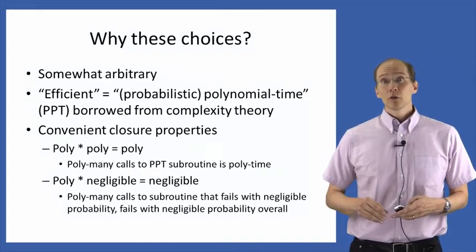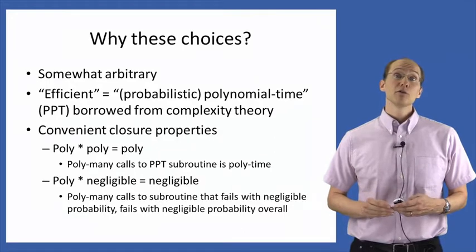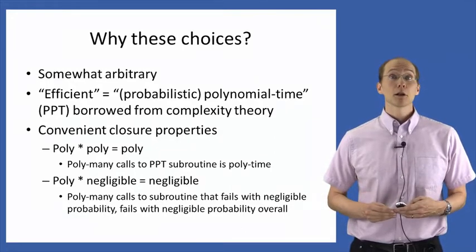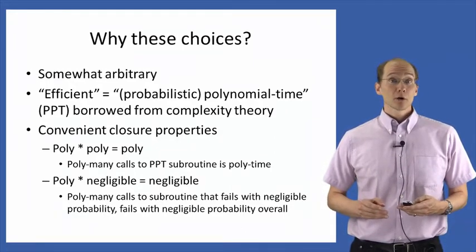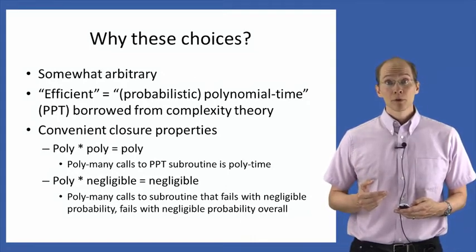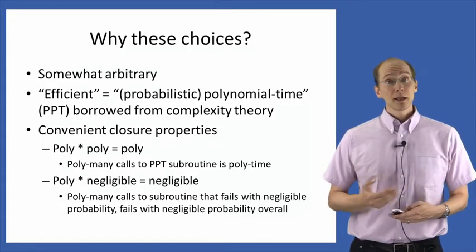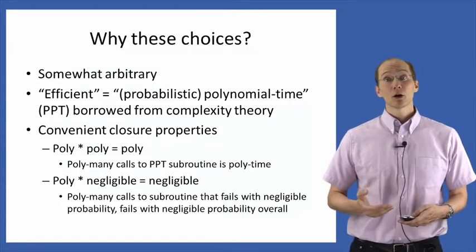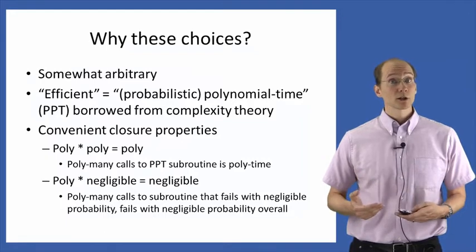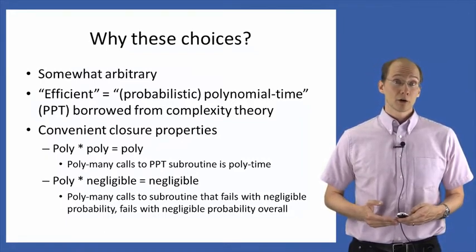More than that, the choices of polynomial and negligible have some very convenient and nice to use closure properties. One of those is that if you have two polynomial functions and multiply them, the result is also a polynomial function. And what this means is that if you have polynomially many calls to some polynomial time subroutine, the net result is a polynomial time algorithm.